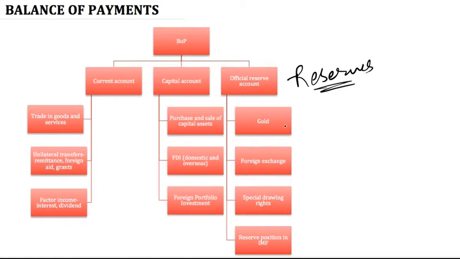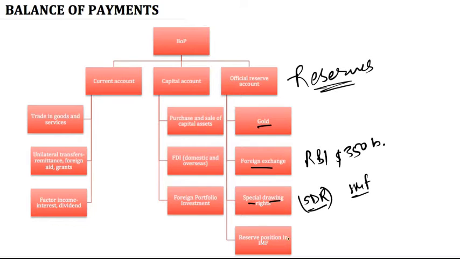There are 4 sub elements in this: gold reserves, foreign exchange reserves which are kept by the RBI, which are presently more than $350 billion. Third is special drawing rights. स्पेशल ड्राइंग राइट्स जो भी एक कंट्री ने, जो भी इंडिया ने IMF में परचेज करके रखे हुए हैं, those are called special drawing rights. And fourth is reserve position in IMF. Whatever reserve position India has in the IMF, that will be a part of official reserve account.